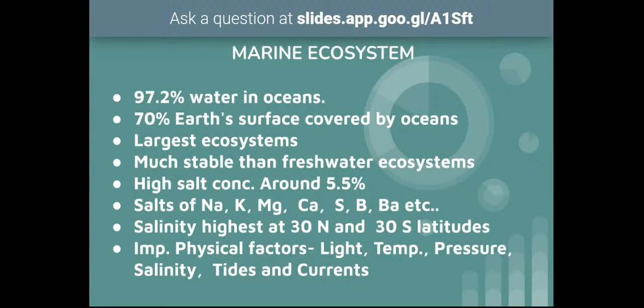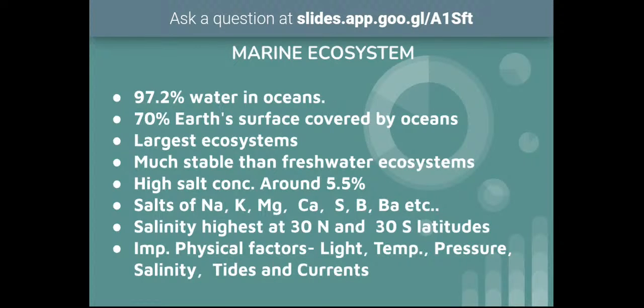In today's class, we are going to talk about marine ecosystem. Marine ecosystem is the biggest ecosystem, because it comprises the oceans. These oceans harbor the water content. 97.2% of the water present on planet Earth is present in these oceans only. We know that 5 major oceans are there. Actually, they are not separate entities. They are connected to each other.